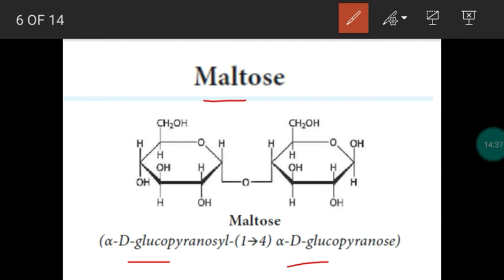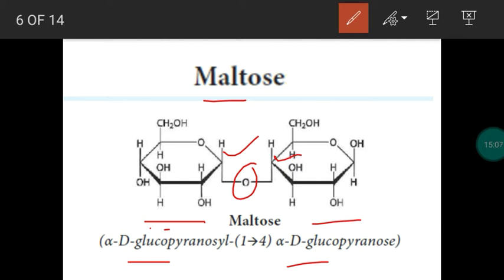Take the first alpha D glucose and the second alpha D glucose. Between the glucose units we have an oxide bridge, right? Now what type of bridge is this? The first carbon of alpha D glucose and the fourth carbon of another monosaccharide unit, alpha D glucose, are joined together to make a glycosidic linkage.